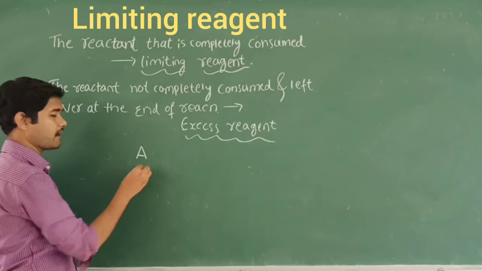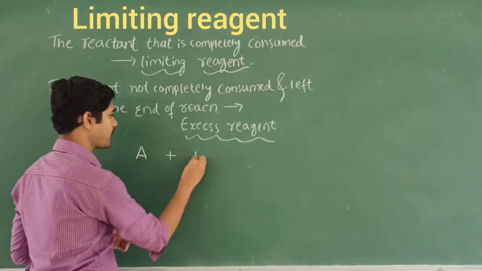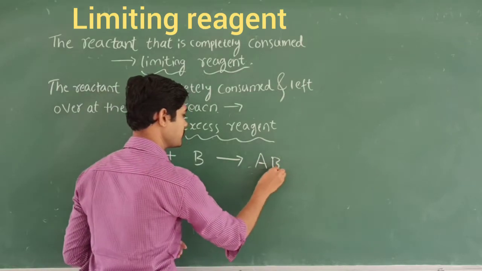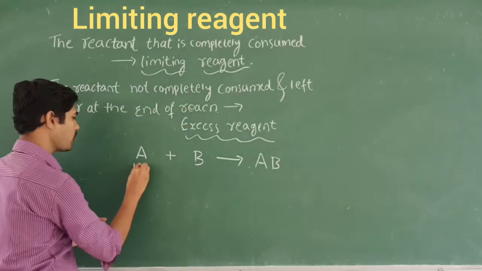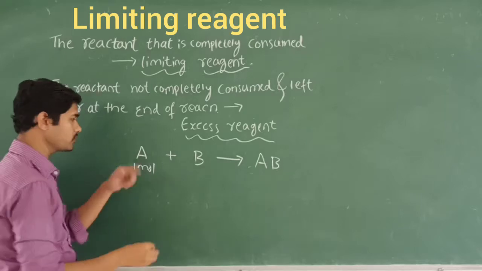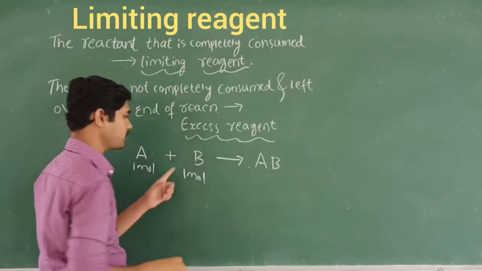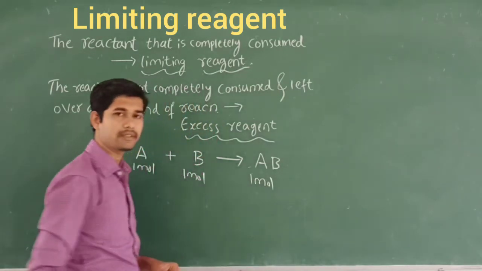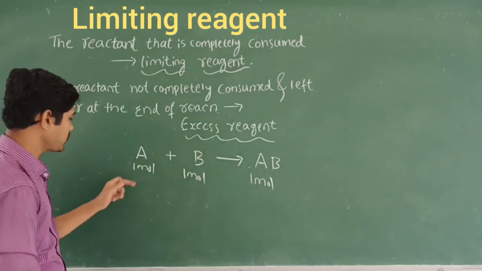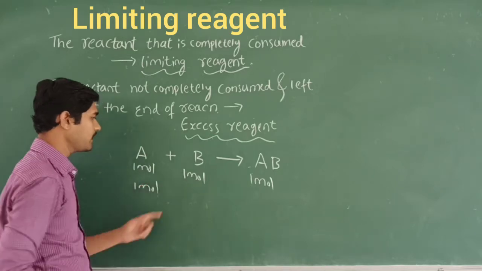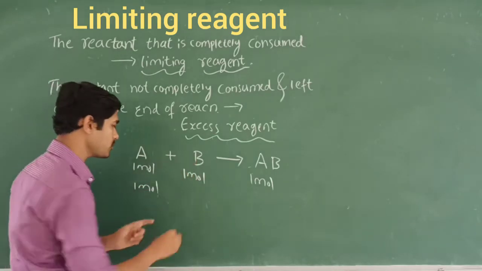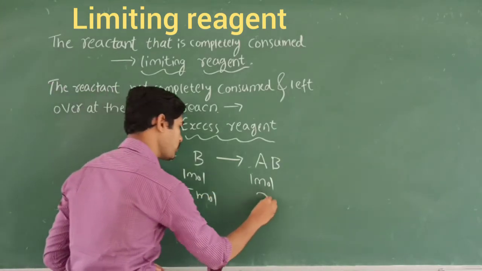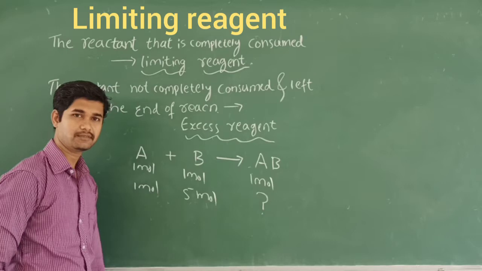If I take two reactants A and B that give rise to the product AB, right? Here I take 1 mole of reactant A that reacts with 1 mole of reactant B. What do you get as the product? That is 1 mole of the product only. Suppose I take 1 mole of reactant A and, for reactant B, how much am I taking? I am taking 5 moles. What do you expect in the product formation?